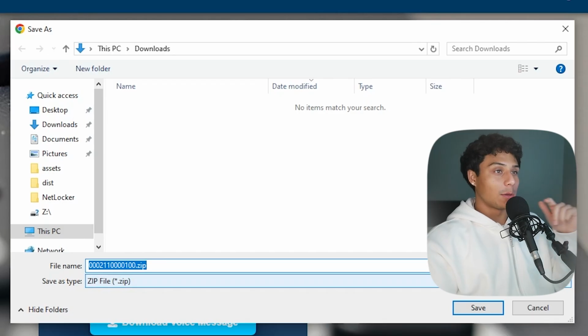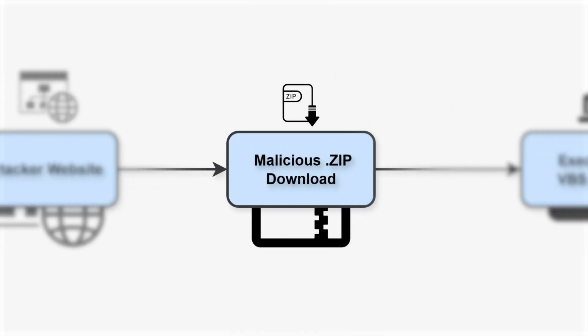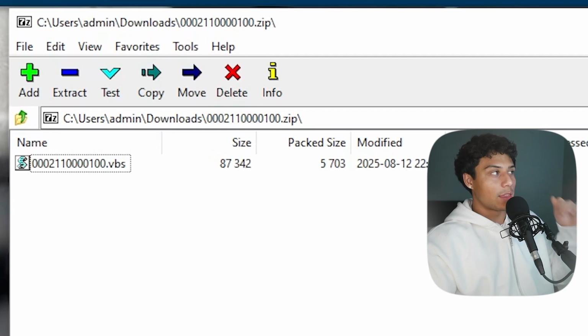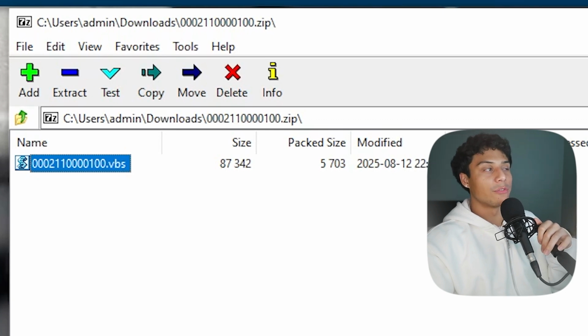And it prompts you to download the voicemail, but as we can all see, this is not a WAV file. This is not a voicemail. This is a zip file. If we were to get fooled, let's say we open up that zip, you can see this is not just a zip file, it's a VBS inside a zip file. VBS standing for Visual Basic Script. So instead of listening to our voicemail message, we're actually going to be running a script.